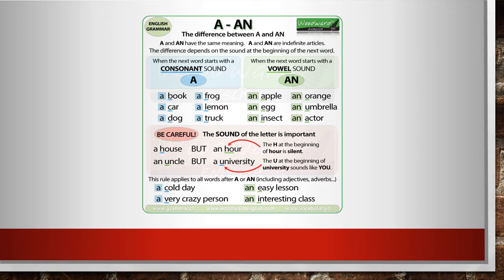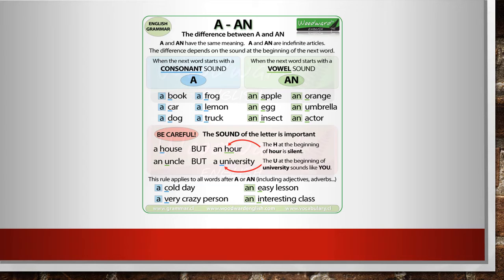So if we look at the six words on the left that come with the word a: a book, a frog, a car, a lemon, a dog, and a truck. They all have something in common, and they all begin with a consonant. Consonant B, consonant C, consonant D, etc.